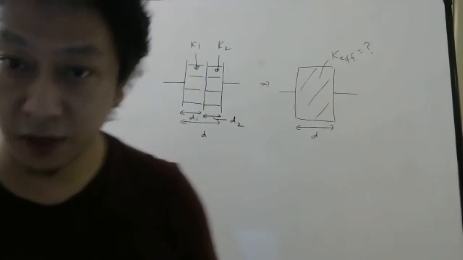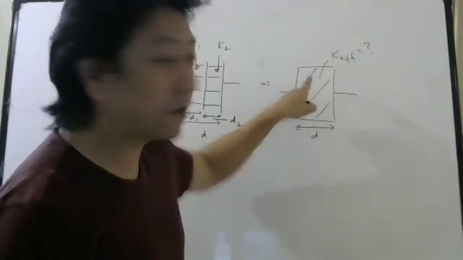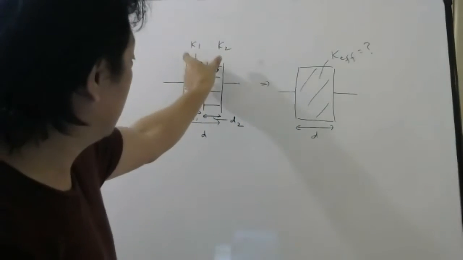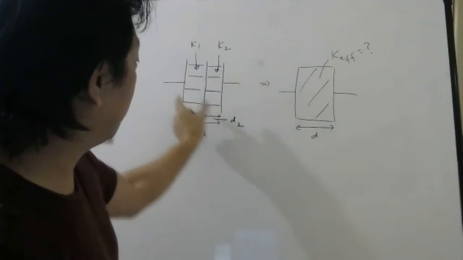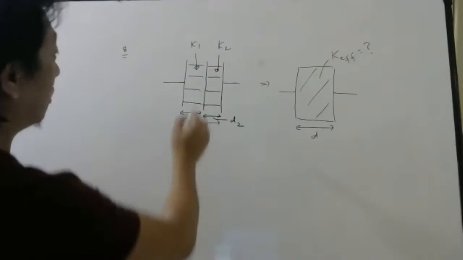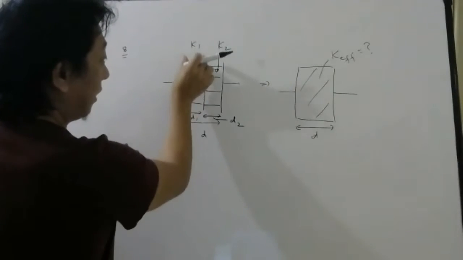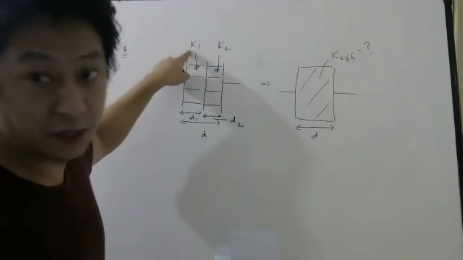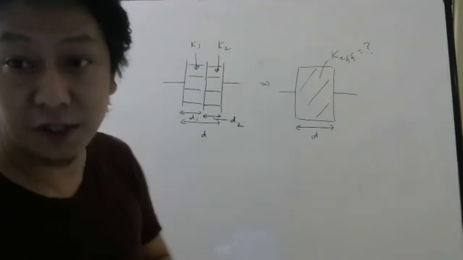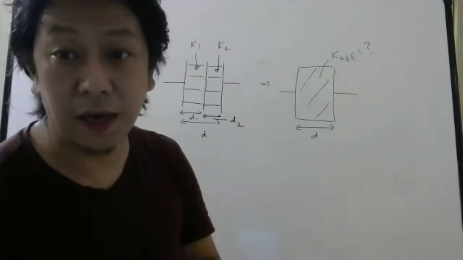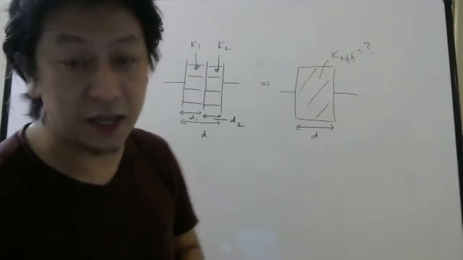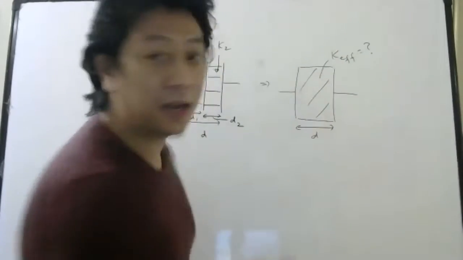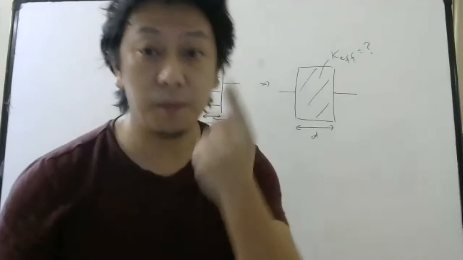In this capacitor they have put two blocks, one with dielectric constant K1 and the other with K2. They want you to find the effective dielectric constant, meaning if you replace this by one block, what will be the dielectric constant of that one block?